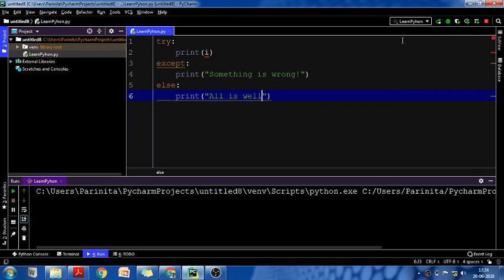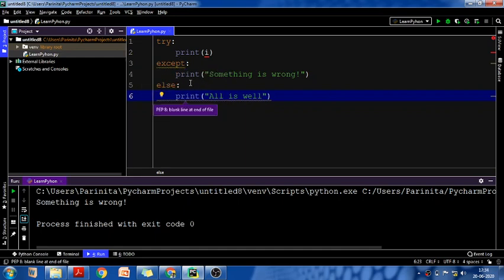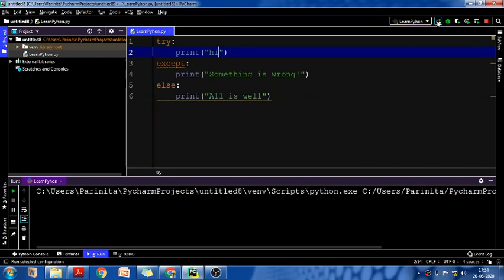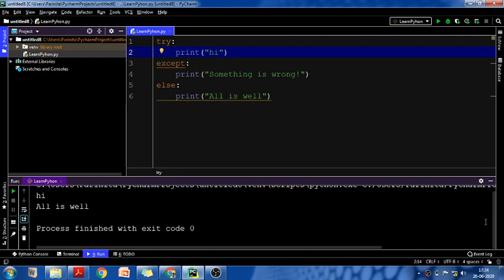Now let's run it. Here obviously print i is not defined, we know that is a problem, so there is some error in the try block. So this except block is executing, where what is written is something is wrong. But in case nothing is wrong, then this except will not be executed, this else will be executed. So let's say I am printing some static message called hi. Now let's run it. Hi, all is well. Got it?